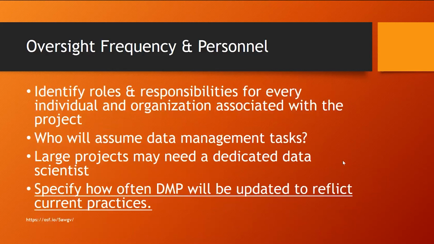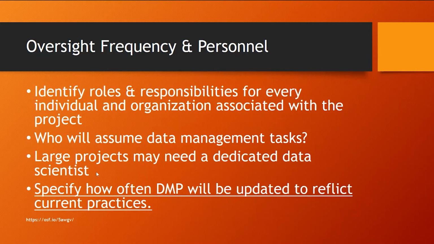All right, and then we talked about roles and responsibilities. Again, who's going to do this stuff? Think about it, and include that spelled out in your DMP. Who is responsible for making sure that the QA checks are done, who's responsible for catching things before it gets to the publication, who's responsible for oversight of technicians, students, whatever. All that needs to be spelled out.